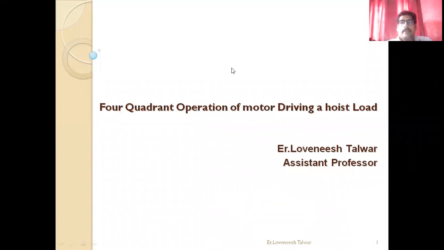Today I am here with you with one more video related to industrial drives, where we are seeing the fourth quadrant operation of a motor driving a hoist load.